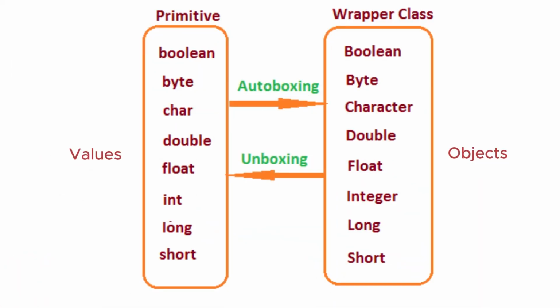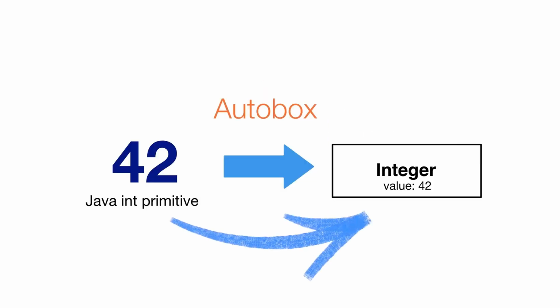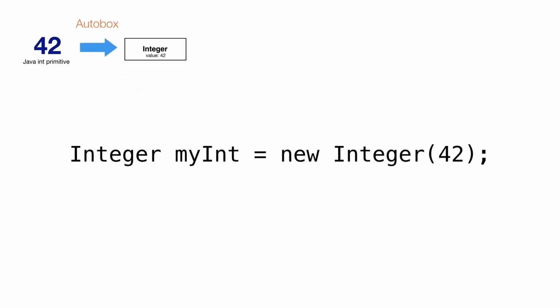Now, Java converts between numbers and primitives automatically using something called autoboxing and unboxing. Autoboxing is when Java automatically converts a number primitive to an instance of the corresponding number class. The simplest example of this is when you declare a number class instance. We know we can create a class instance using the new keyword, and for the number classes, we can pass the number we want as an argument to the constructor. So here, we're creating an integer instance with the value of 42.